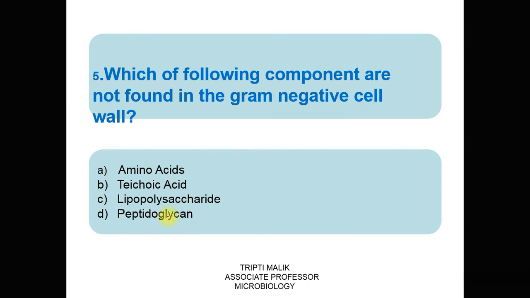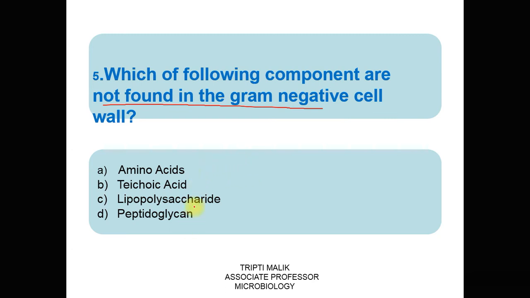Question number 5. Which of the following components are not found in the gram-negative cell wall? Option A is amino acids, option B teichoic acid, option C lipopolysaccharide, option D peptidoglycan. The question says not found in the gram-negative cell wall.